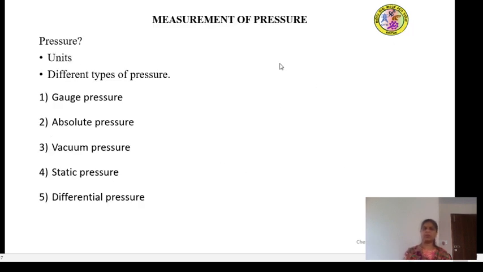So coming to the measurement of pressure, what is pressure, by the way? You all are aware of this term from 8th standard itself. What is pressure, what is force, in physics, chemistry, and also in biology. You all come across this term very well and you are very familiar with it. So what is pressure? Pressure is usually defined, you all know, as the force per unit area. What do you understand by the term force per unit area?